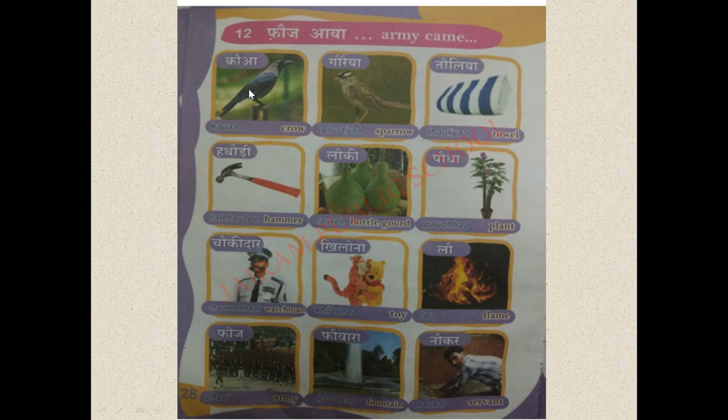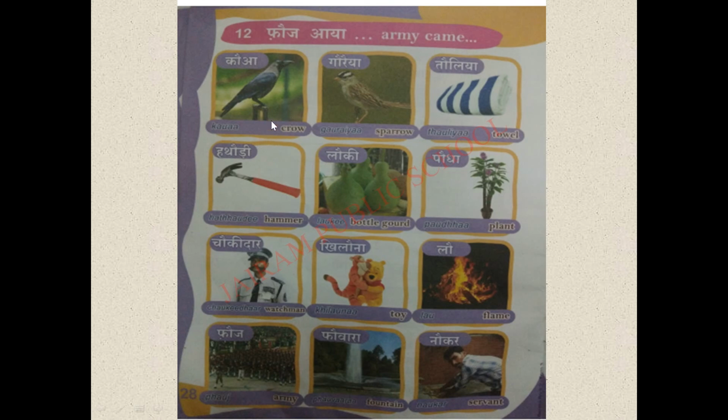So here also we have some example words. First one is what? Kawwa. Kawwa means crow. As I said before, if you add the matra with any letter, it gets the sound of that matra, isn't it? So here we have the matra with the letter Ka. So Ka becomes cow and the next letter is A. Kawwa. Kawwa means what? Crow.